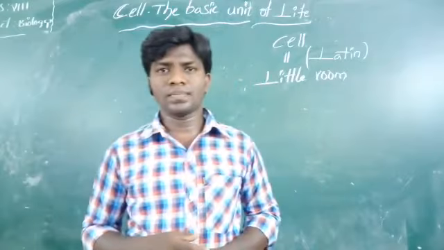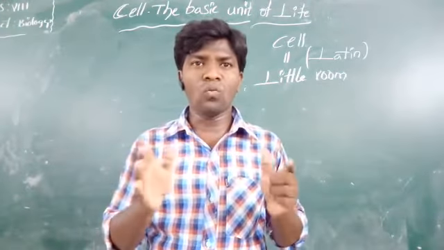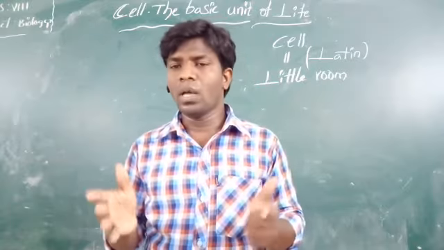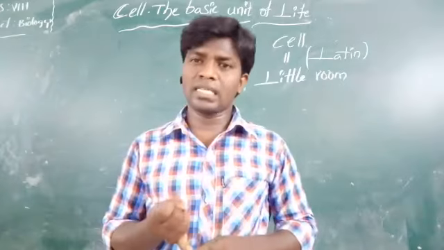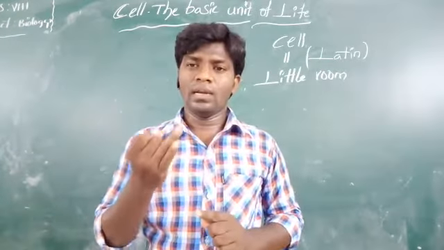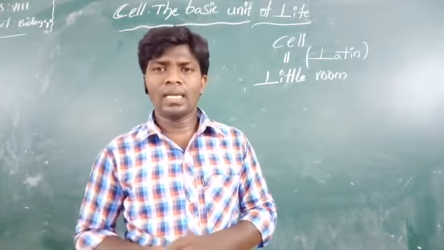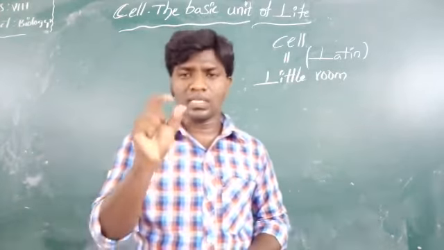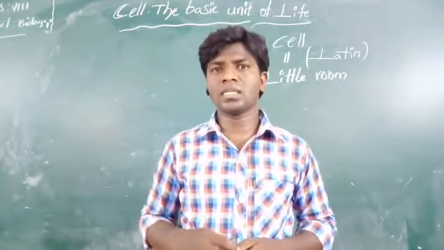Okay, dear students, many scientists tried to describe the unknown world with the help of microscopes. Among them were Athanasius Kircher, John Swammerdam, Robert Hooke, and Anthony van Leeuwenhoek. Robert Hooke observed the cell in the year 1665.